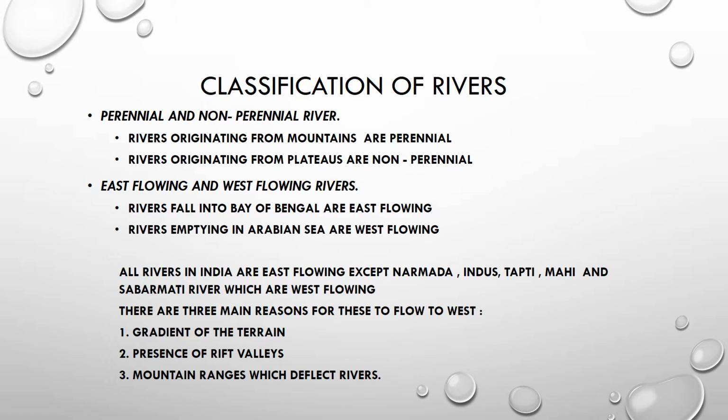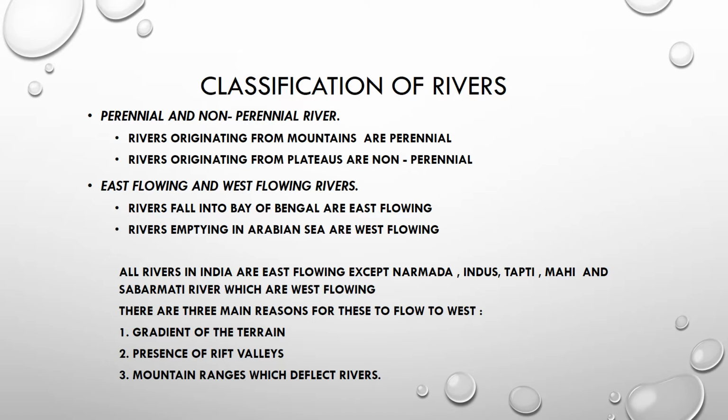What are east flowing rivers? The rivers that fall into the Bay of Bengal are east flowing rivers, and the rivers emptying in the Arabian Sea are the west flowing rivers. All rivers in India are east flowing except Narmada, Indus, Tapti, Mahi and Sabarmati river. These are west flowing rivers.